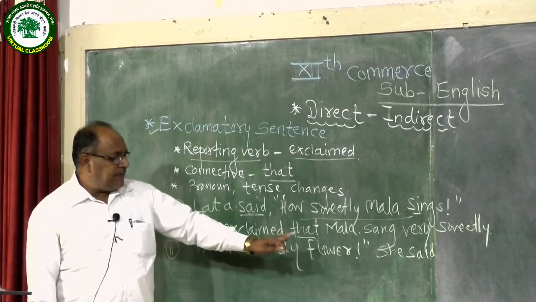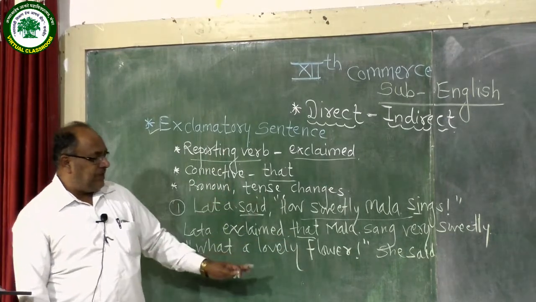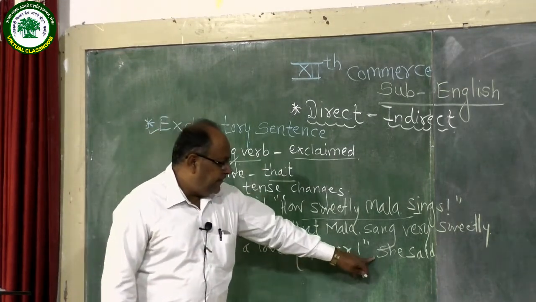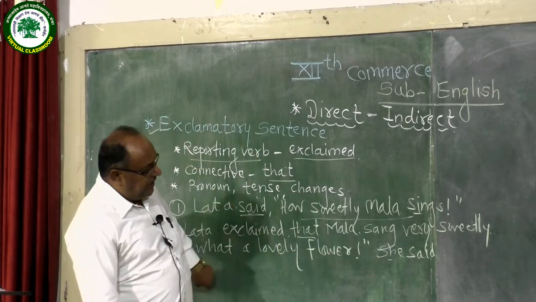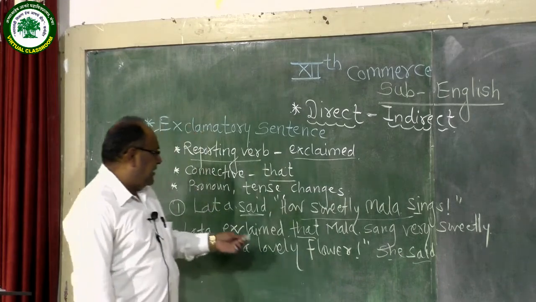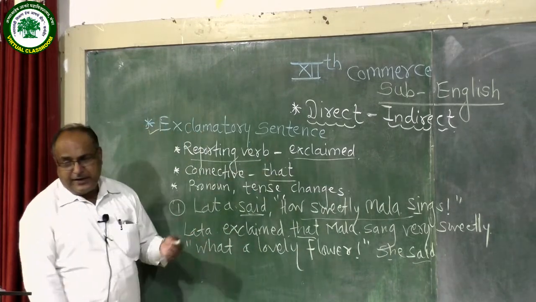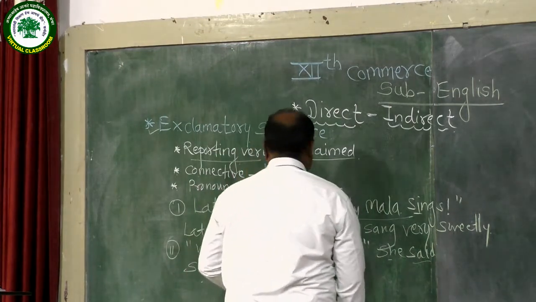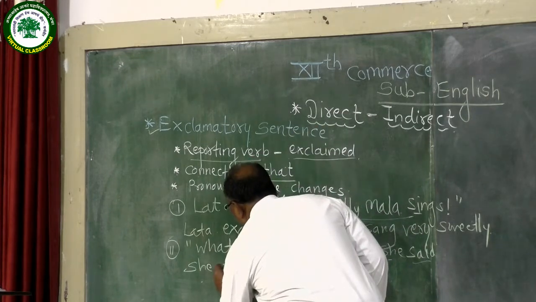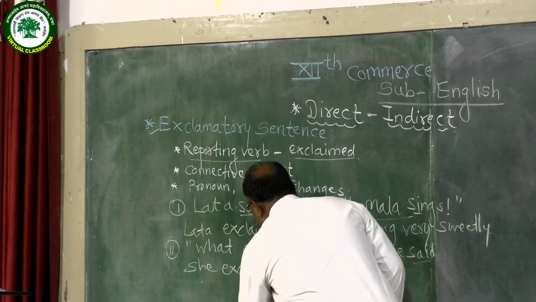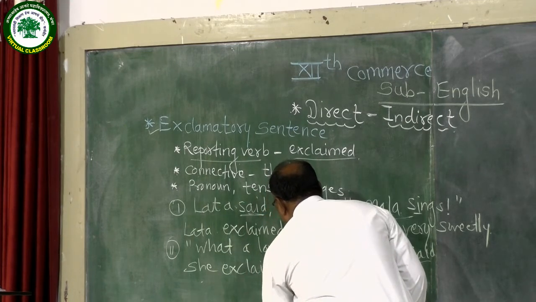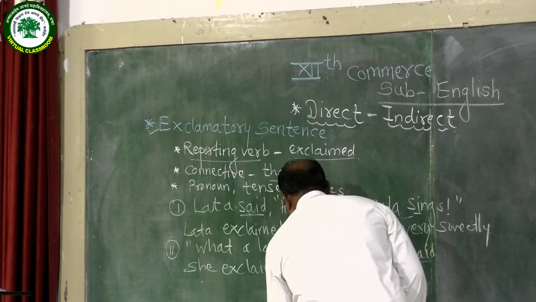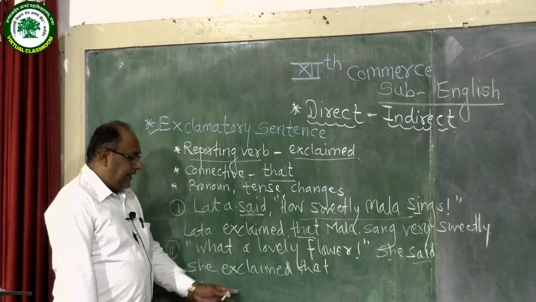This type of sentence should be transformed into indirect narration like the other sentences. She, the subject, should be taken at the initial part, then the reporting verb said is replaced with exclaimed, and then other relevant changes we should make. So we take the subject She, and the reporting verb said is replaced with exclaimed. Remove the inverted comma, use the connective that. She exclaimed that.